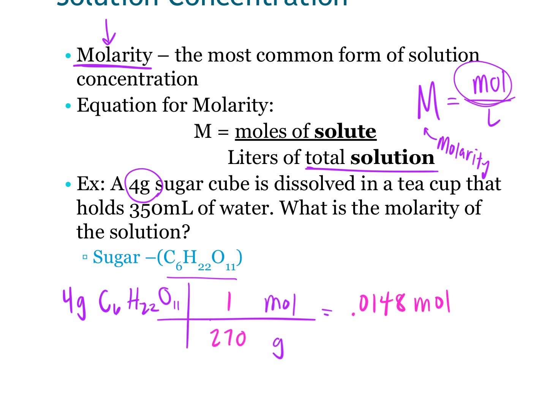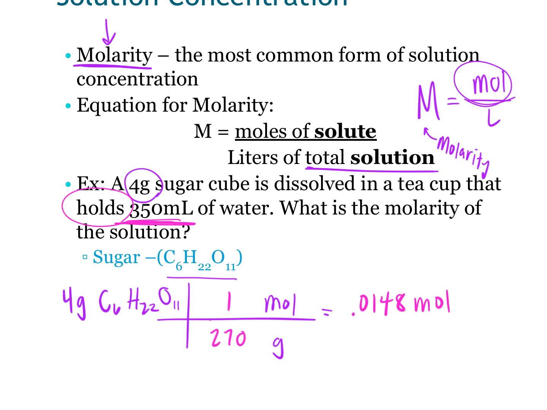So we're at that many moles of sugar. And I need to take that over liters of the whole solution. It says this teacup holds this much, so I'm going to assume that we're using all of that, that we're going to make that much solution.